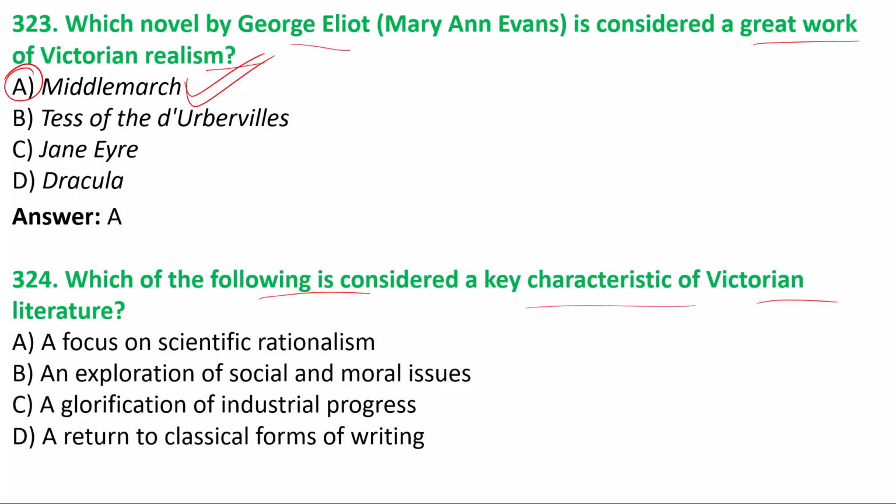A focus on scientific realism and exploration of social and moral issues, or a glorification of industrialization and industrial progress, or a return to classical form of writing. The correct answer is option B. An exploration of social and moral issues was discussed in Victorian literature. Victorian literature was mainly about exploration of social and moral issues.